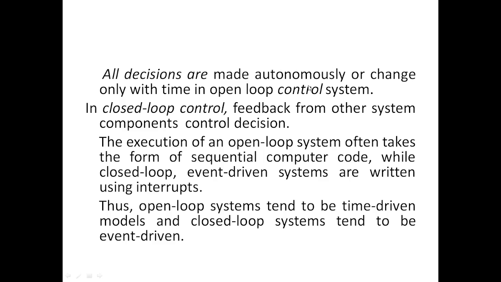Again, closed loop control has feedback. Open loop control has no feedback. What is event driven? The best example is a computer. The keyboard and the mouse are not touched for many minutes, and afterwards you touch the mouse and the mouse movement will be noted, that is event driven, and some action will be taken. Say your computer is in sleep mode, the screen is in power saving mode, you just move the mouse and it will start working. You press some key and the screen will again start working. That is event driven.